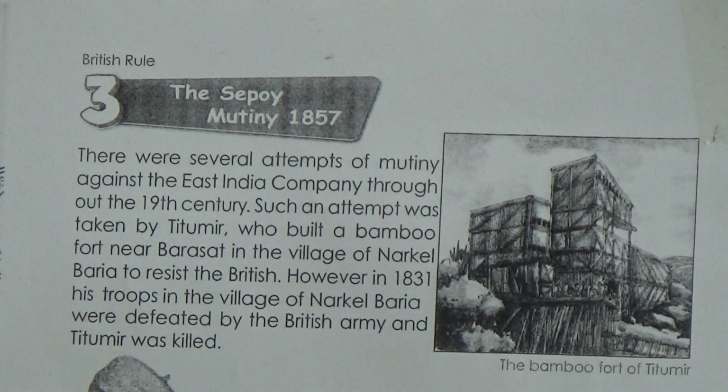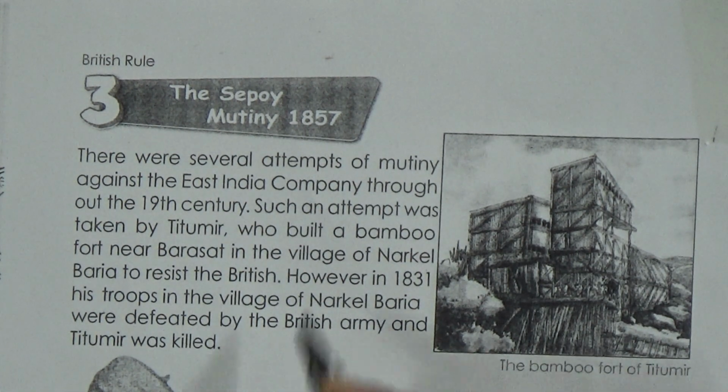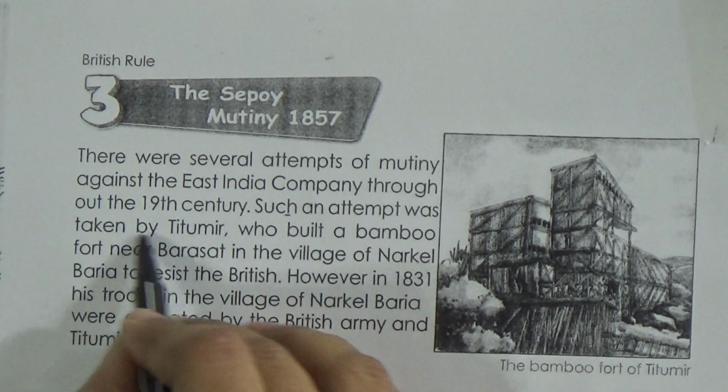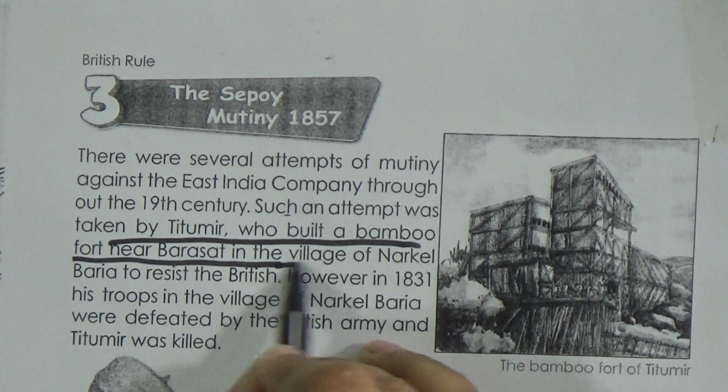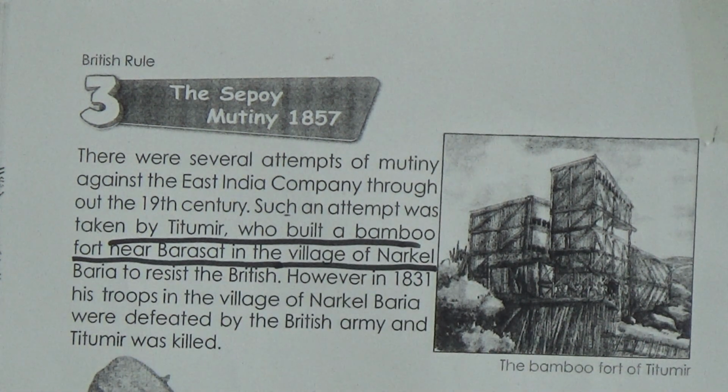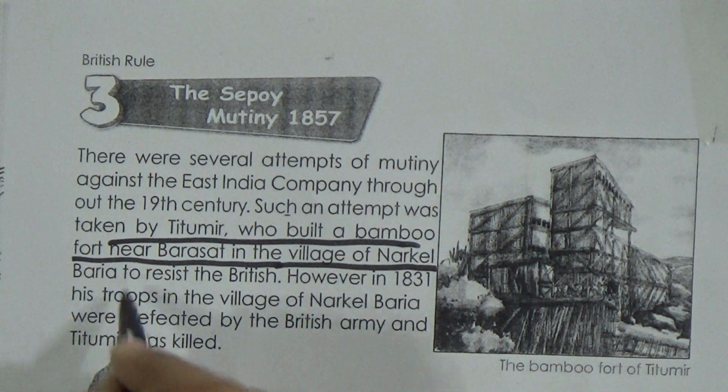So it's very important. Now look, Titamir was the first person who led a movement against the British government, and he built a bamboo fort near Barasat, in the village of Narkalbaria, to resist the British.